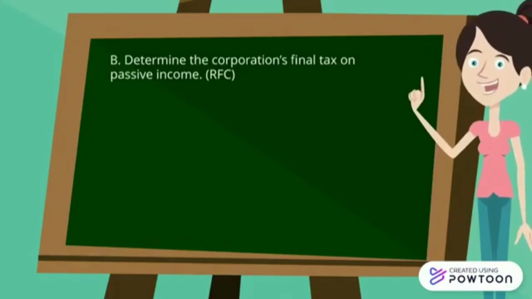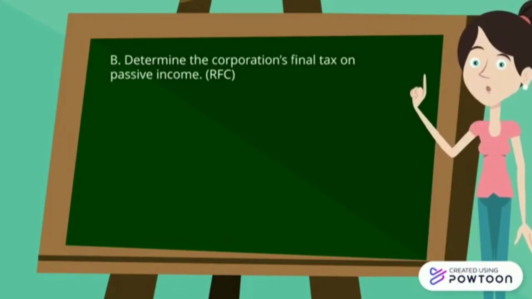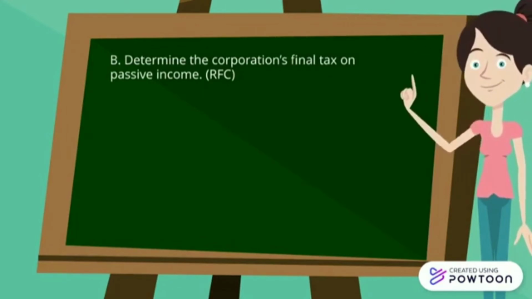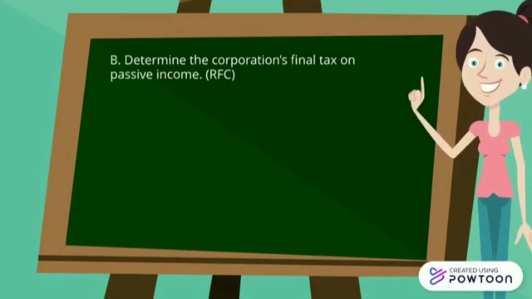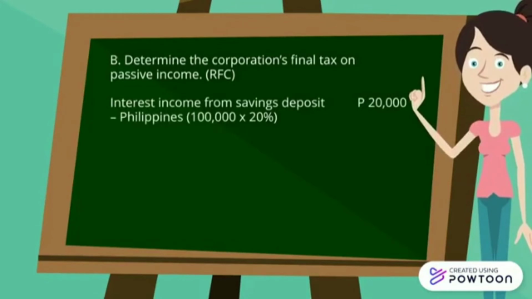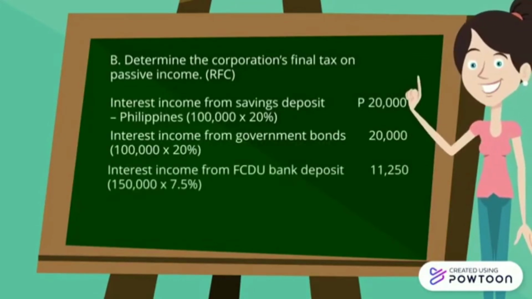So we're going to use the same sample illustration. Let us consider that Chen Corporation is a resident foreign corporation. Let's first identify what the passive incomes are. There are three: interest income from savings deposit within the Philippines, interest income from government bonds, and interest income from FCDU bank deposit. So here is the computation.